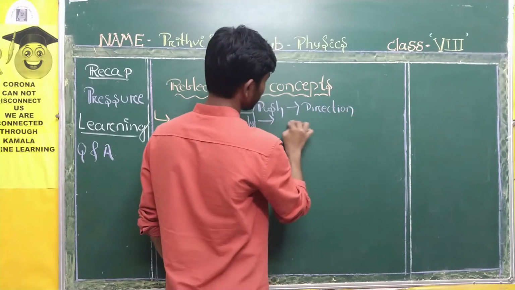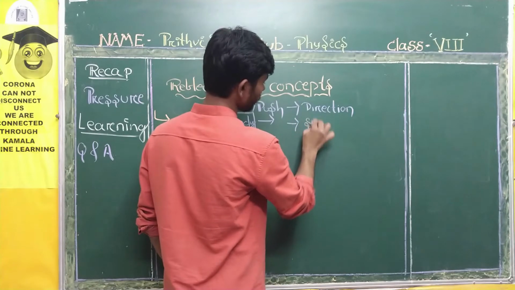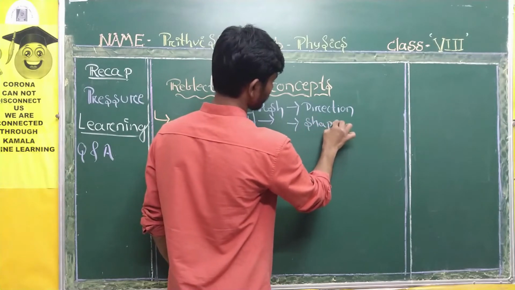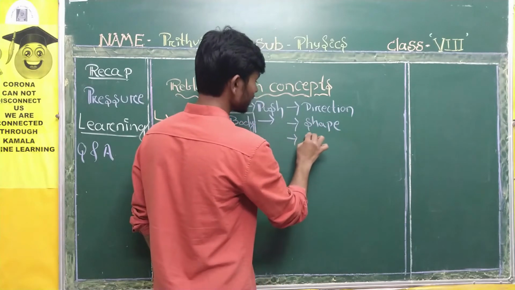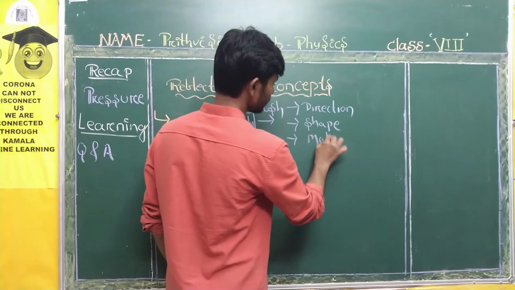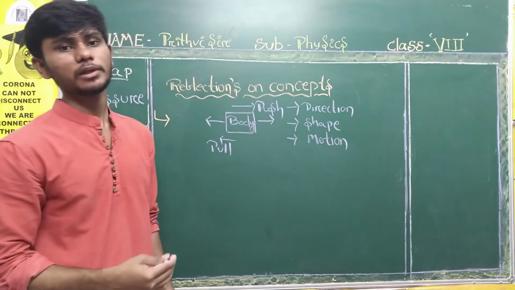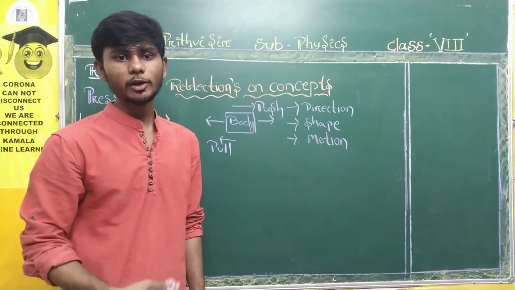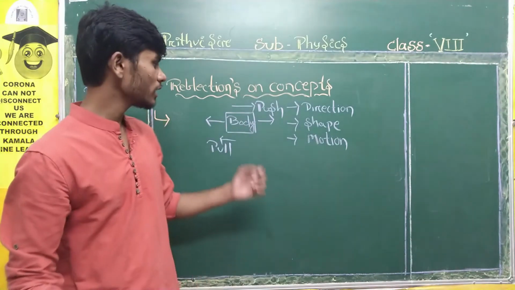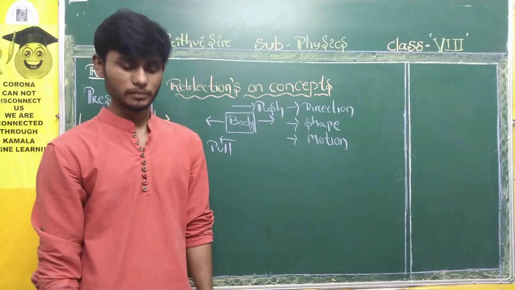You can change the shape of an object. You can change the state of motion of an object. You can make a moving object stop, or you can make an idle object move. So these are all the answers of the first question, right?